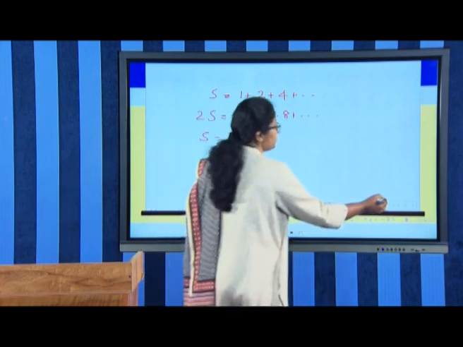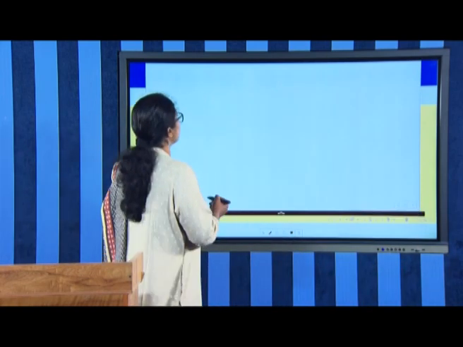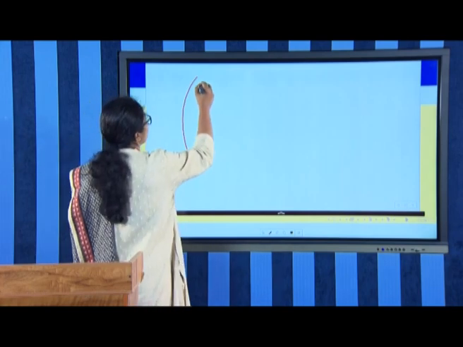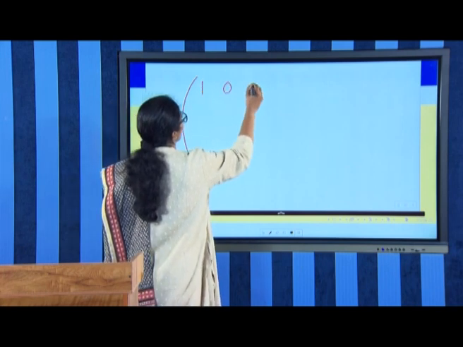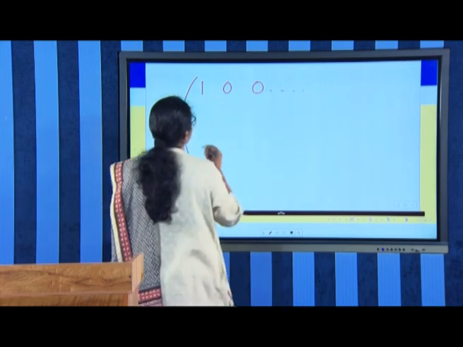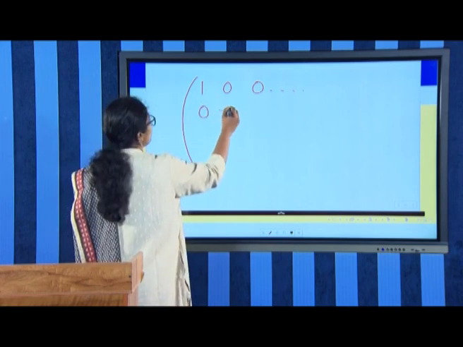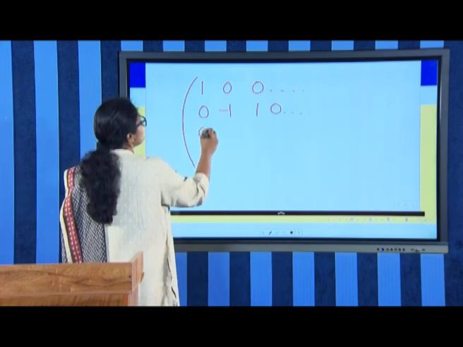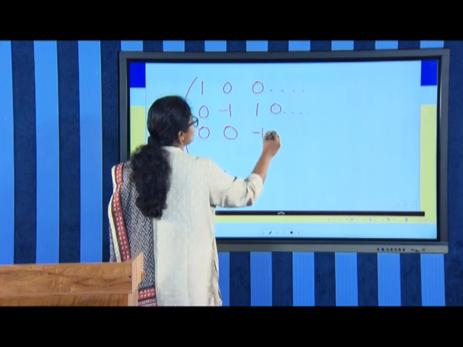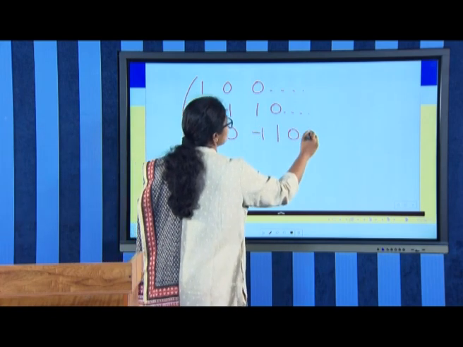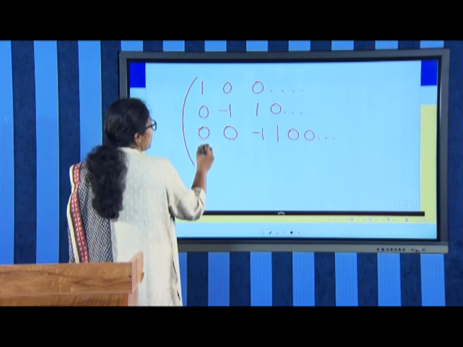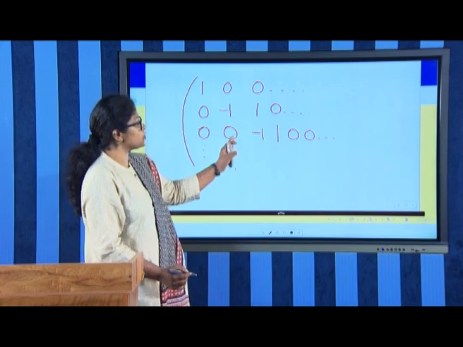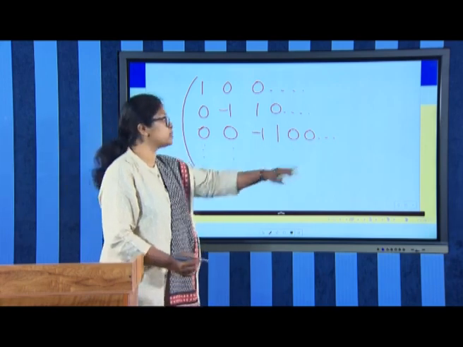Again, another example which I would like to introduce to you: suppose we have a matrix, or arrangement of numbers, say 1, 0, 0, etc. The second row is 0, negative 1, 1, 0, etc. Then 0, 0, negative 1, 1, 0, 0, etc., and it goes on like this. We will be getting a pattern like this, with 0, 0, 0, 1, negative 1, 0, 0 and so on.